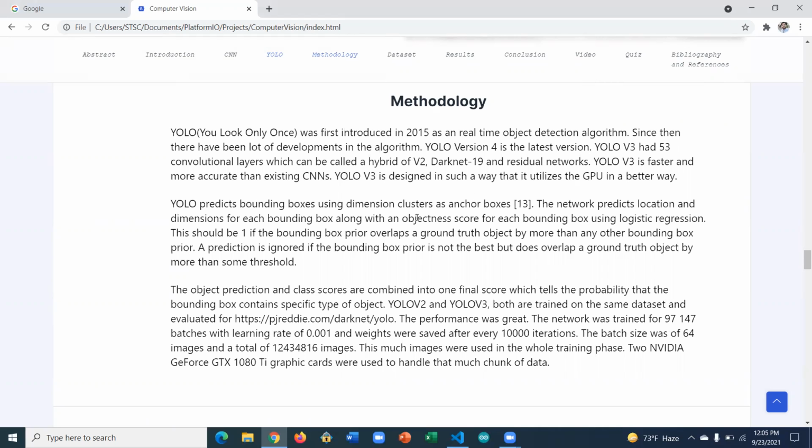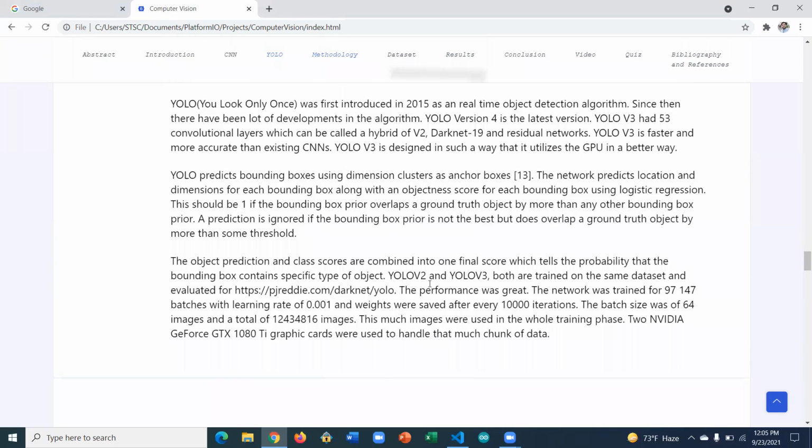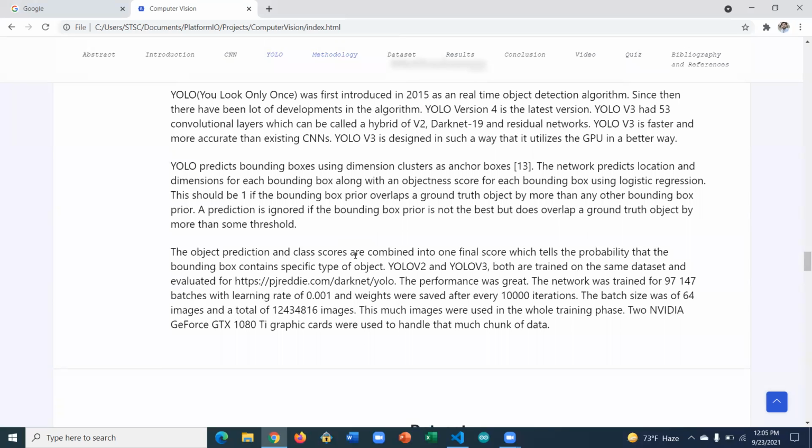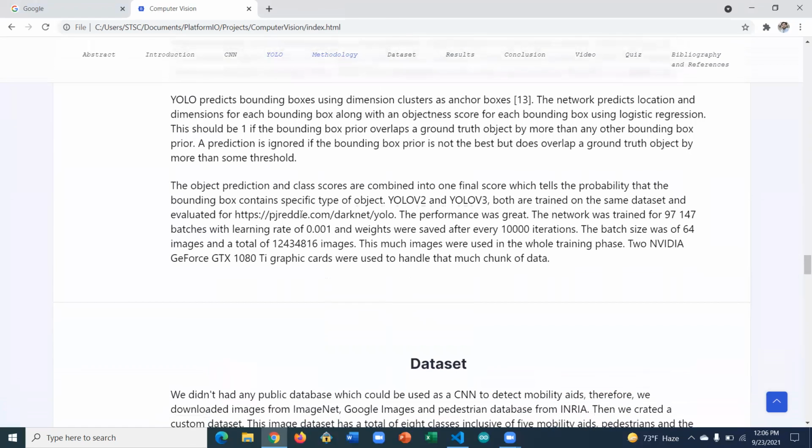And YOLO version 3 is designed in such a way that it uses the GPU in a better way. So what does it mean? When we pass the image for iterations, it keeps the GPU busy. So it can be highly accurate but not fast. But in real time we need the speed as well. So that's why YOLO is best. It utilizes the GPU in a better way.